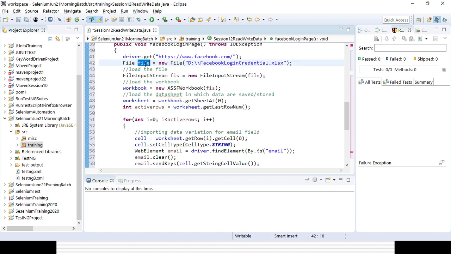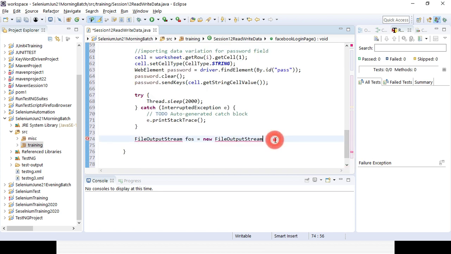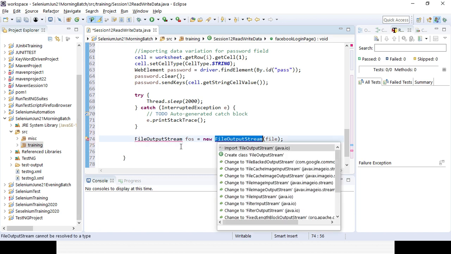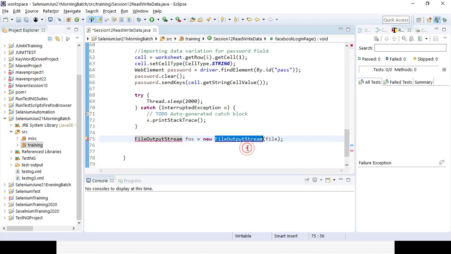So the same file you want to access, so that is my file reference. And within the same for loop, I need to import the FileOutputStream class from the java.io package. Then I need to update my test result in the column, in cell 2.